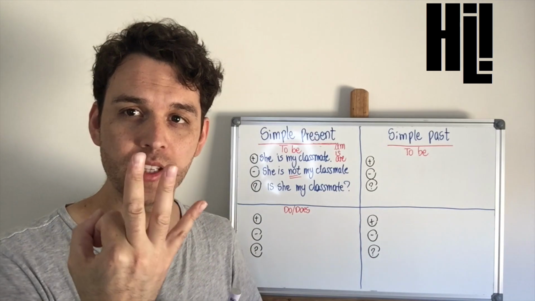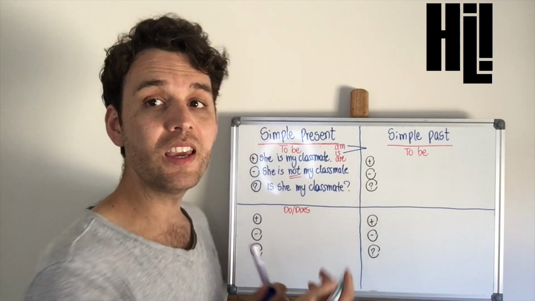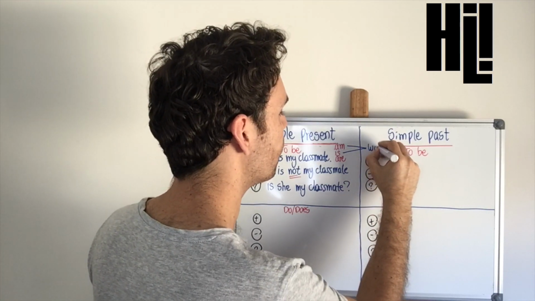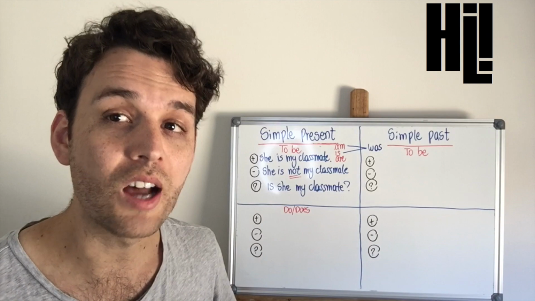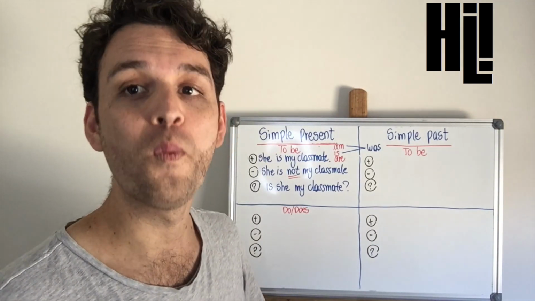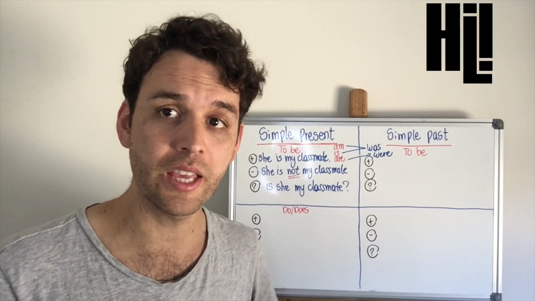In the simple past, we also have different forms of the verb to be, but we do not have three different forms. Now we have only two. Whenever you use am and is in present, in past, you will have to use was. Whenever you use are in simple present, in the past, you will use were. That is how we have the following sentences.